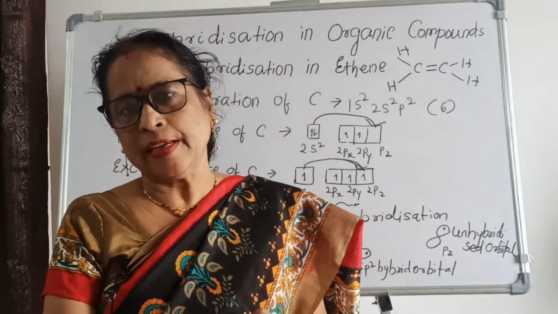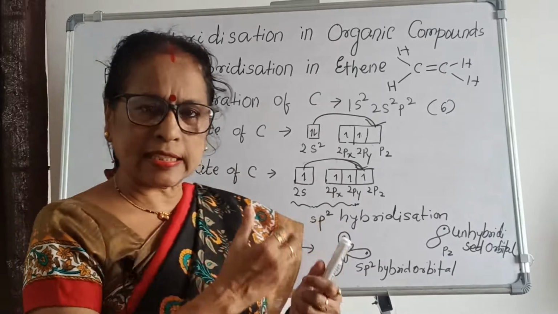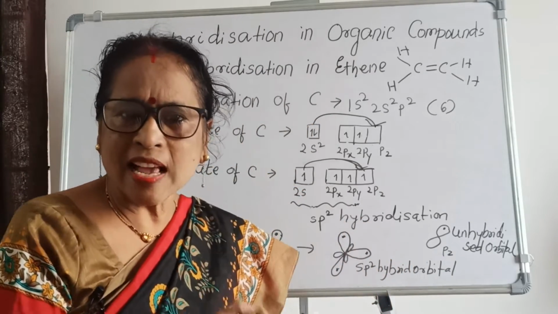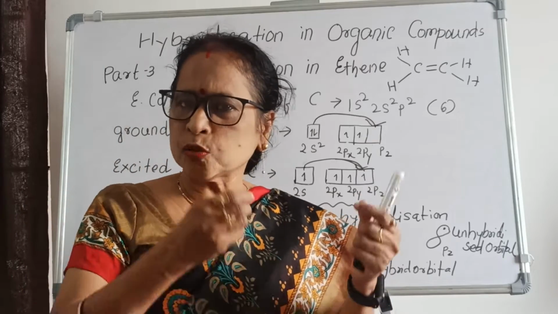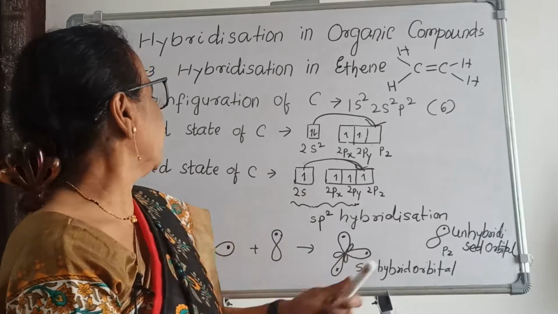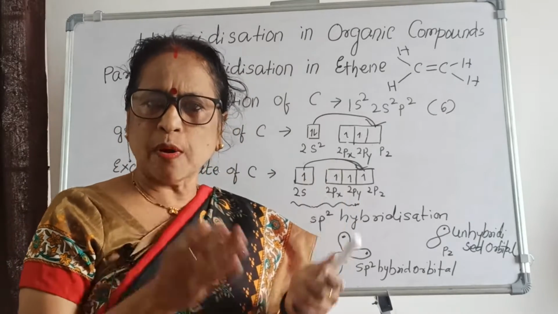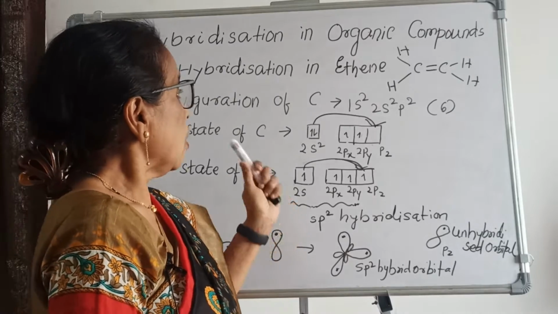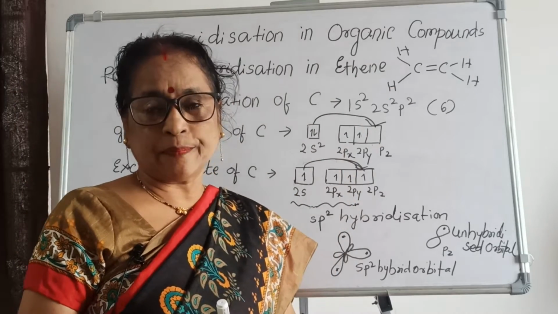Since s is lower in energy, one bond should have less energy and less bond length, but experiments prove that the bonds formed are equivalent.